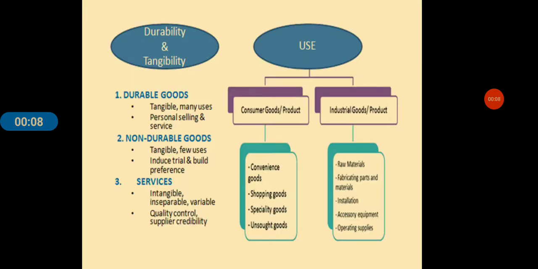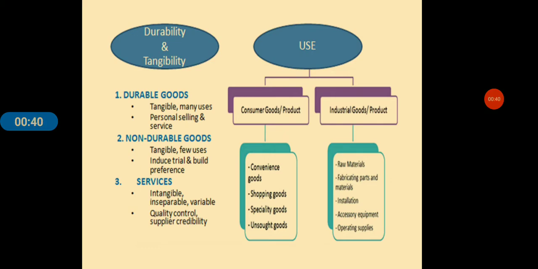In today's session, we will see the classification of products. Students, products can be classified on the basis of durability and tangibility and their use. On the basis of durability and tangibility, they can be classified as durable goods, non-durable goods, and services. While in case of use, they can be classified as consumer goods or products and industrial goods or products.